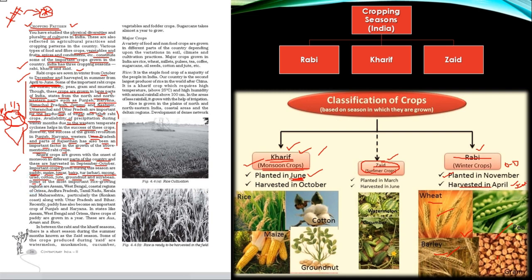You need not memorize each and every example which is given over here. 2-3 will be sufficient. Some of the most important rice growing regions are Assam, West Bengal, coastal regions of Odisha, Andhra Pradesh, Telangana, Tamil Nadu, Kerala, Maharashtra, particularly the Konkan coast, along with Uttar Pradesh and Bihar. So if you notice all these coasts, all these states mentioned over here, these are the states where abundant water supply is available due to one reason or the other. So that is why rice cultivation is possible in these areas.